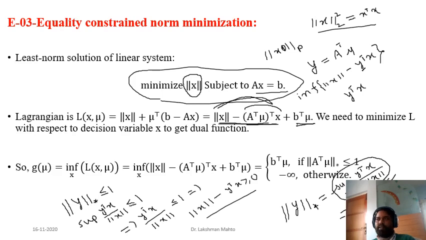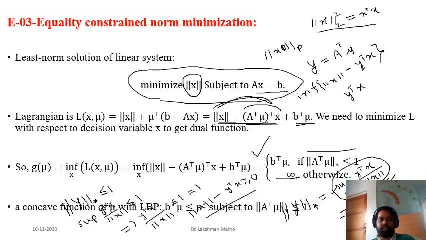Okay. Here the infimum would definitely be, since norm of x minus y transpose x is greater than or equal to 0, that 0 is the least value with respect to x. So that way the dual function of this optimization problem is p transpose mu when we put the condition that the dual norm of y is less than or equal to 1, where y is A transpose mu. Otherwise it will go to negative infinity, so we are not interested in that case.